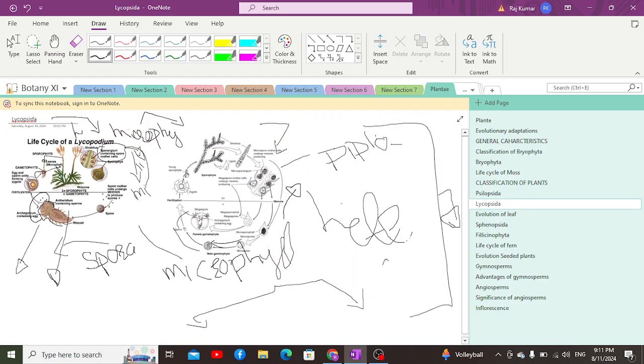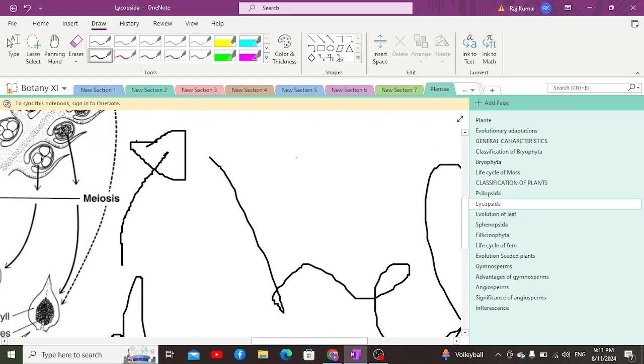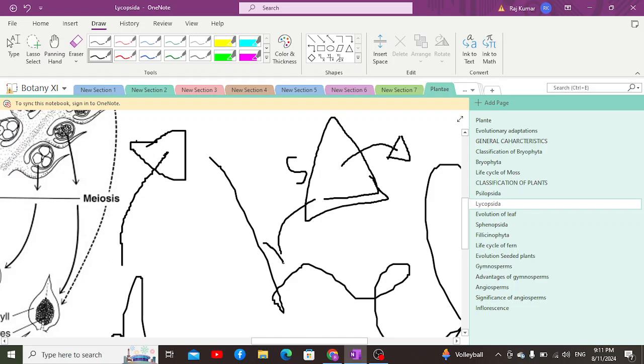One more thing: Lycopsida are also known as club mosses or spike mosses. Why do we call them club mosses or spike mosses? Because their aggregated sporangia, the strobili, look like clubs or spikes. And why do we call them mosses? Because they have small leaves, microphylls, which look similar to the leaves of mosses.